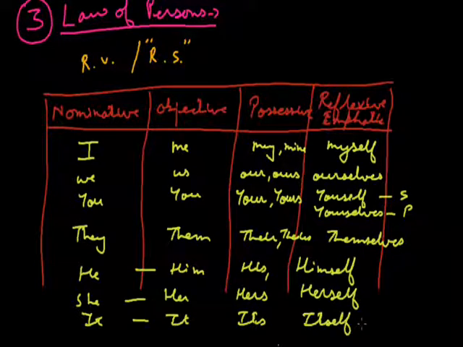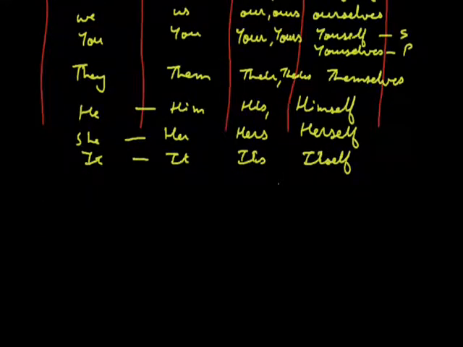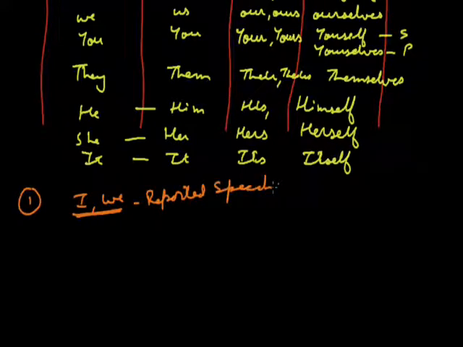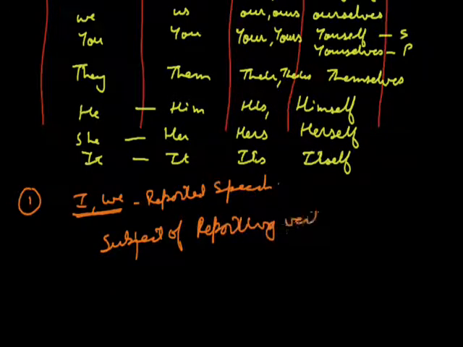Now with the help of this chart, it will be very easy for us to change persons both of the reporting verb and the reported speech. Now coming on to the first law of the change of persons. The first law says if in the reported speech first person, that is I and we, is given to us, we will change it according to the subject of the reporting verb.